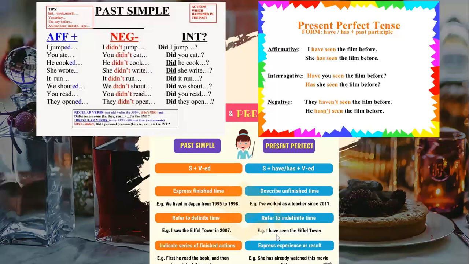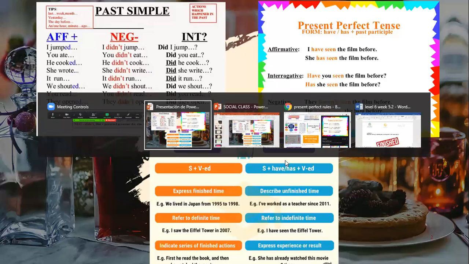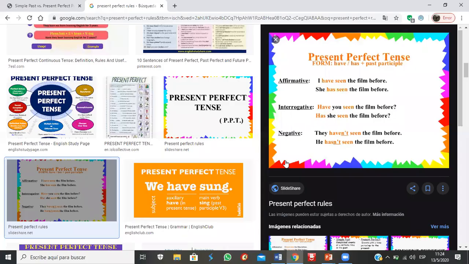For example, I went to McDonald's yesterday, specific, definite. But I have eaten in McDonald's many times. I'm not being specific because it is indefinite. I'm not saying the moment when I went to McDonald's. These are the big differences between the two of them. Past simple, it's finished. Present perfect, it's indefinite or unfinished. So this is the situation that we got with this specific tense.